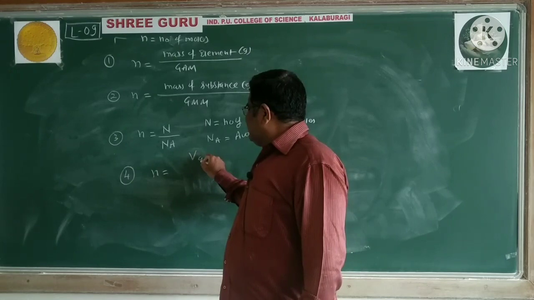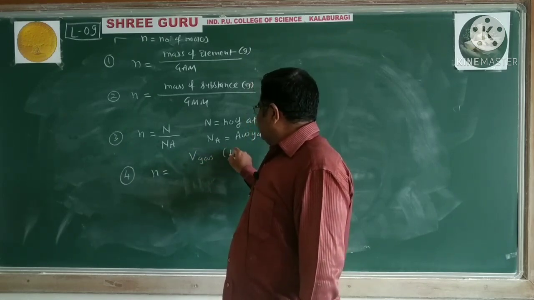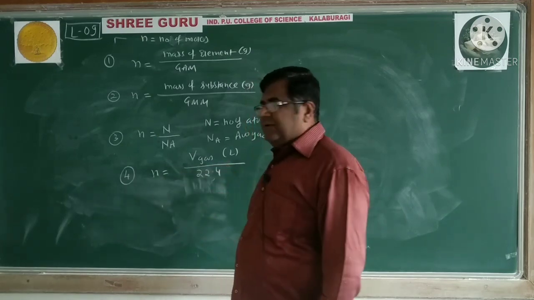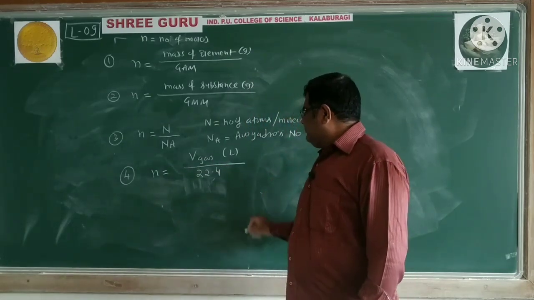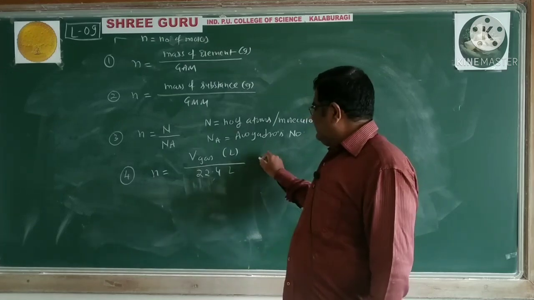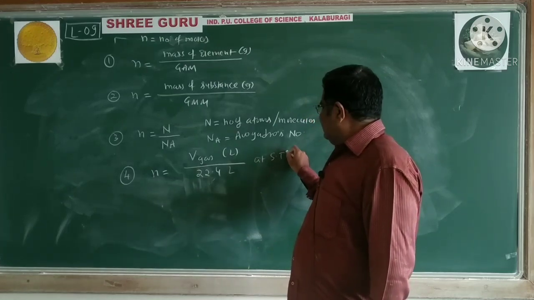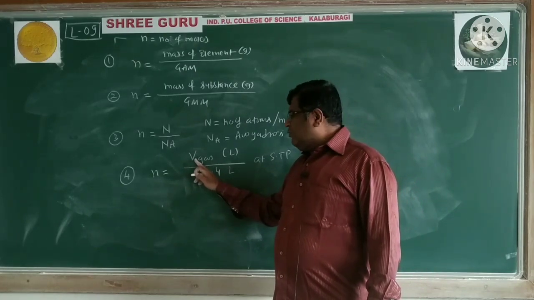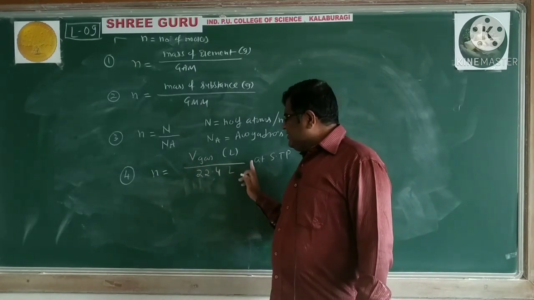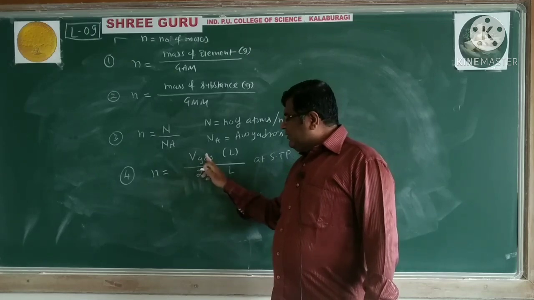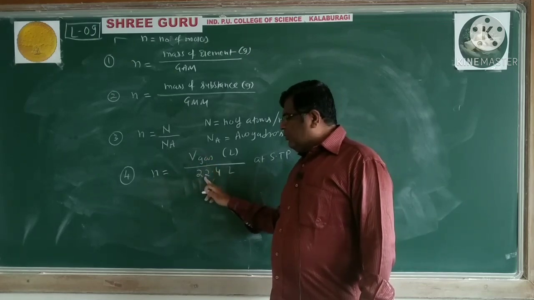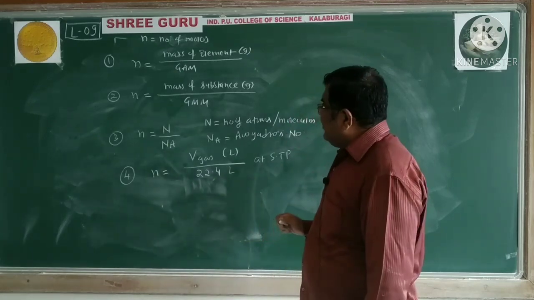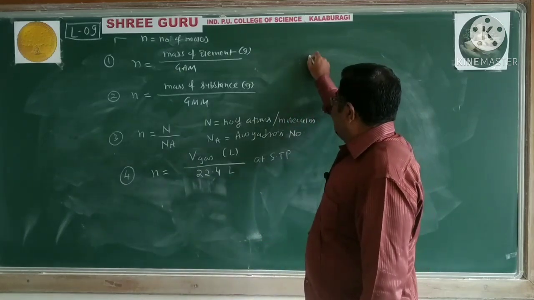Number of moles is equal to volume of gas in liters divided by 22.4 liters at STP. It means if one gas occupies 22.4 liter at STP, what is the number of moles? 22.4 liter divided by 22.4 liter. Number of moles is 1, like that. So these 4, and then one more.